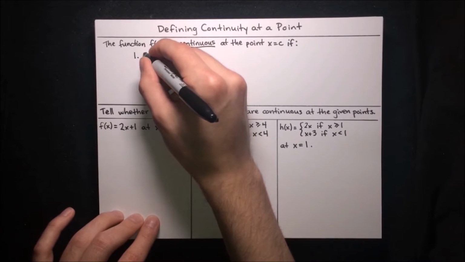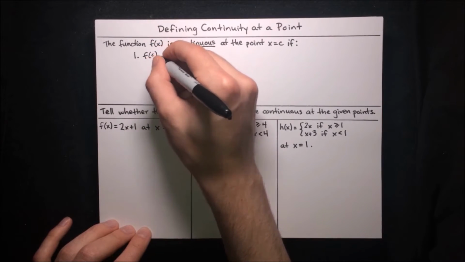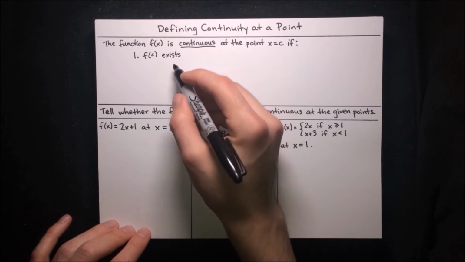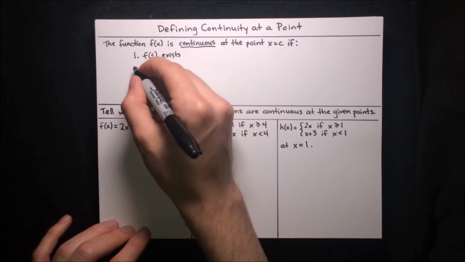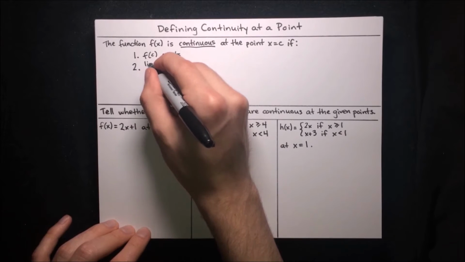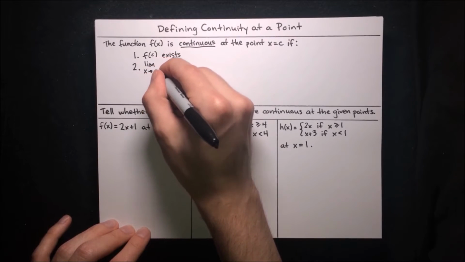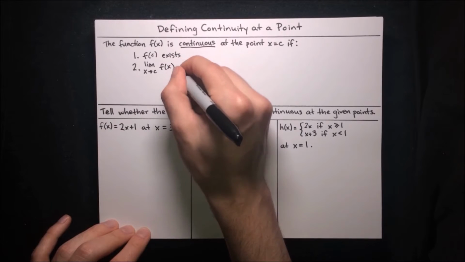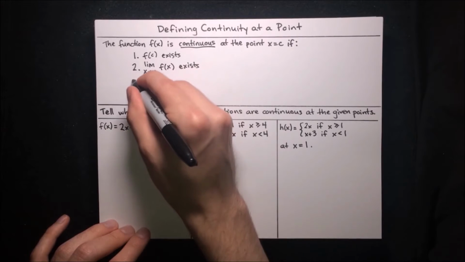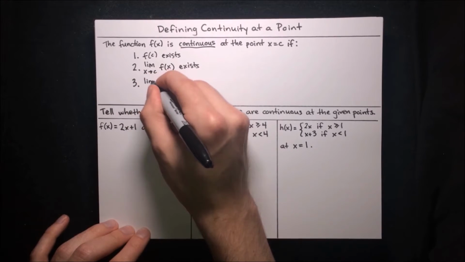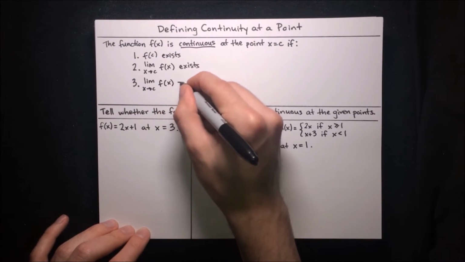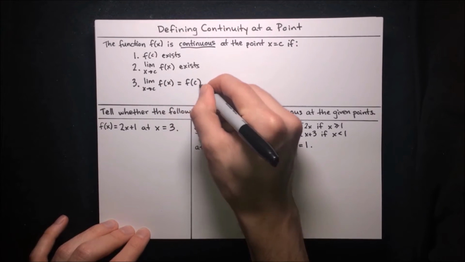First of all, we require that f of c exists. In other words, the function has to actually be defined at the point x equals c. C has to be in the domain of the function. Second of all, we require that the limit as x approaches c of f of x exists. And third of all, that limit, the limit as x approaches c of f of x, has to be equal to the function value f of c.